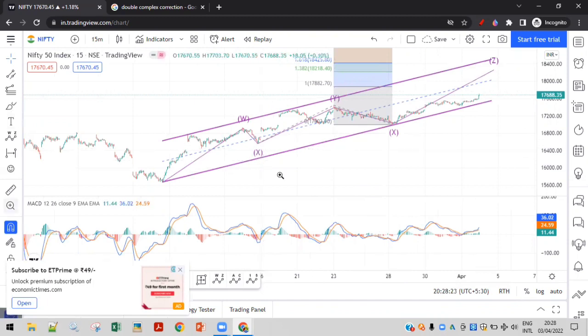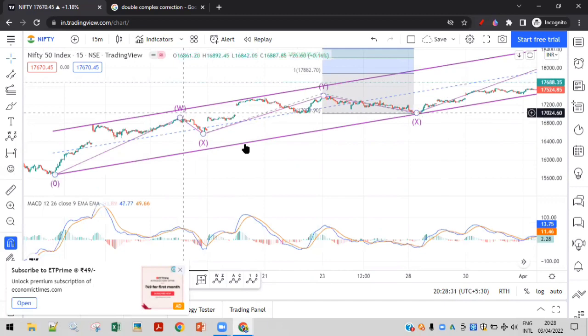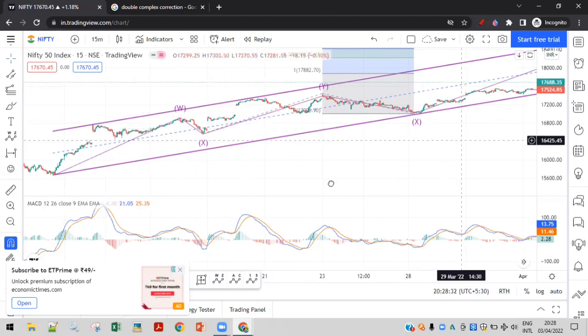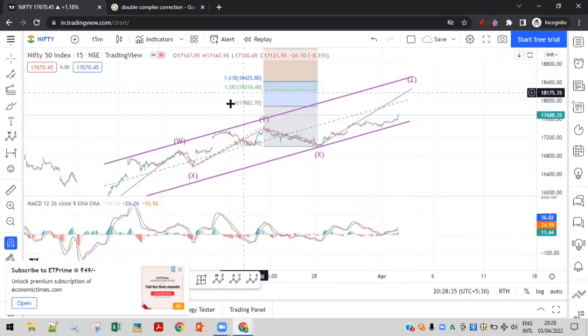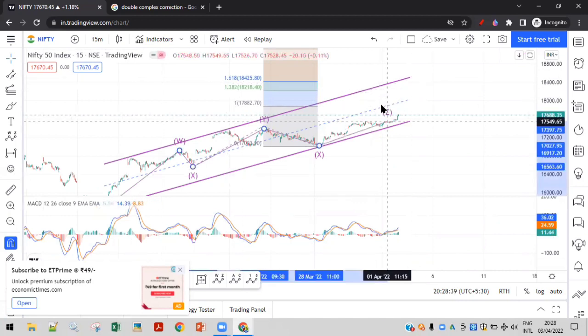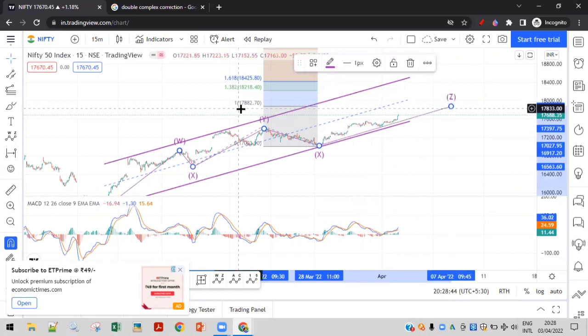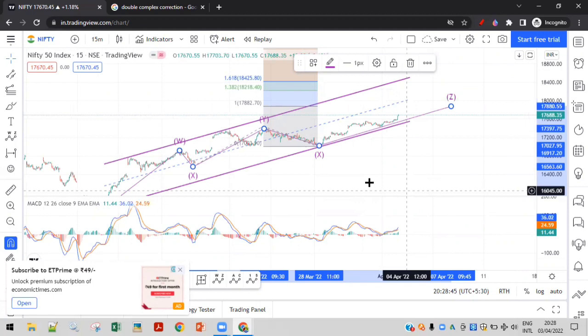So this was the positional Nifty view. Let's zoom in a bit. This is how we had expected Nifty to move on the upside since 23rd March. And here we are expecting the Z wave to be equal to the Y wave, and that's why we can see that up move ending somewhere near 17,800. So that is our view.